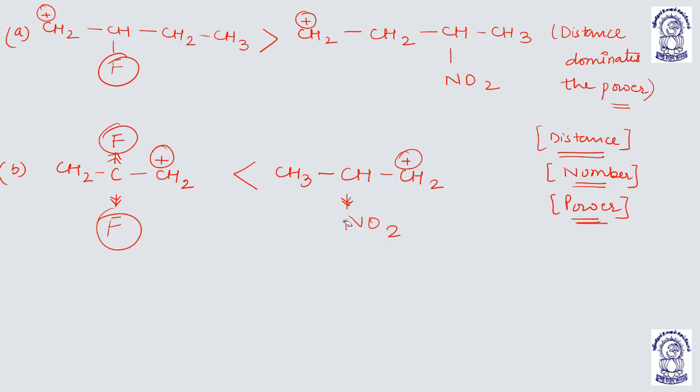So here the number wins over distance. You have to look at all these three things. If the distance is same, number is same, then power. In this case the number is dominating over distance, in the previous case the distance is dominating over power.